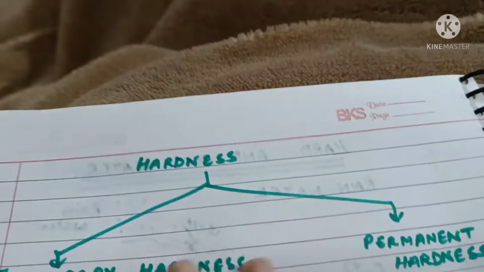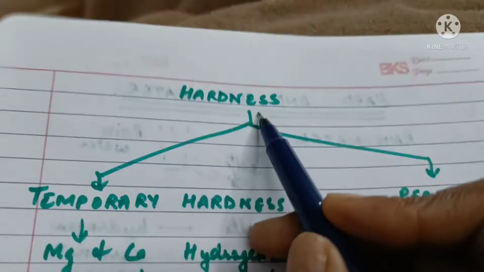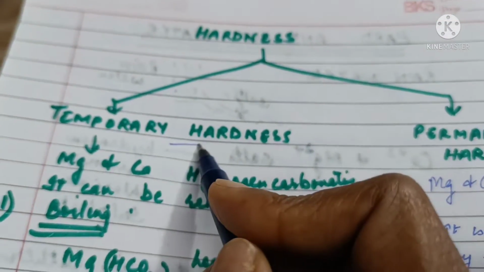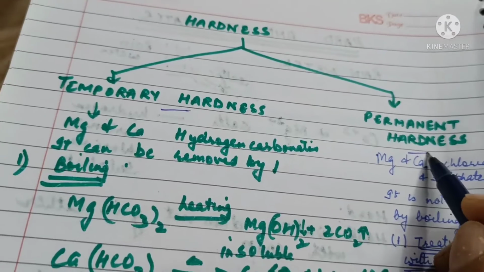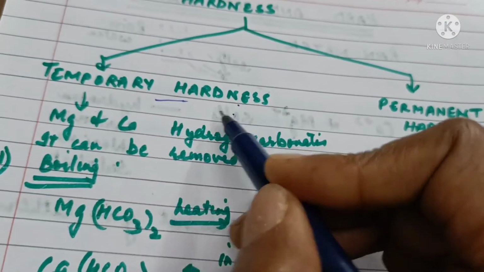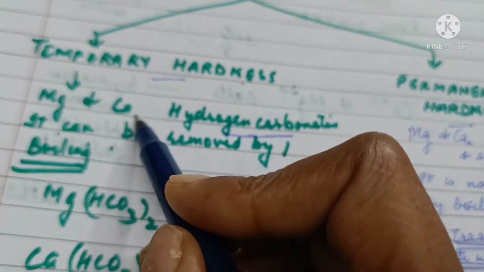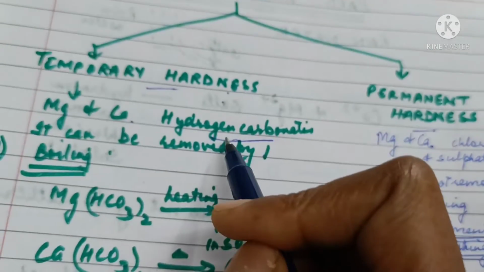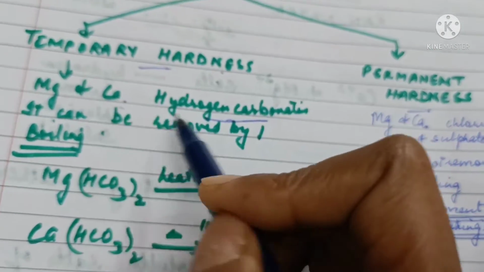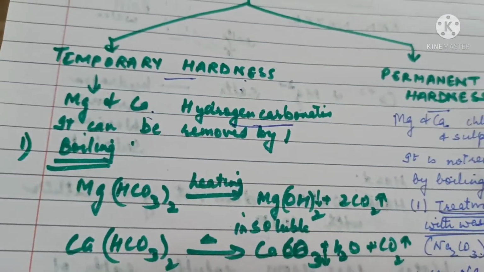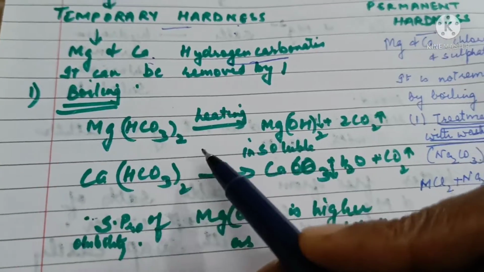So we can divide hardness into two classes. We can classify them into temporary hardness and permanent hardness. Temporary hardness is caused by hydrogen carbonates of magnesium and calcium. Magnesium bicarbonate will cause temporary hardness. Calcium bicarbonate will cause temporary hardness. It can be removed by boiling.